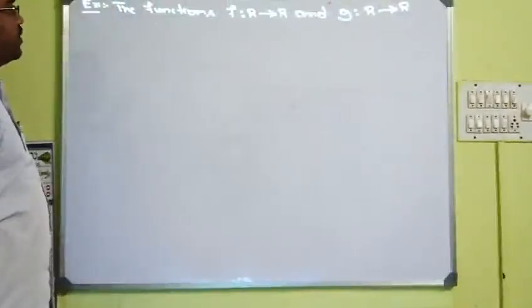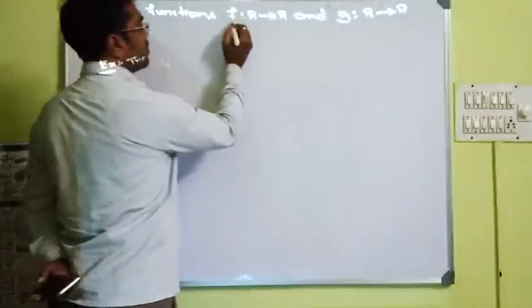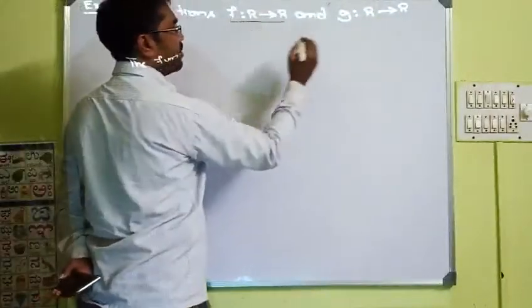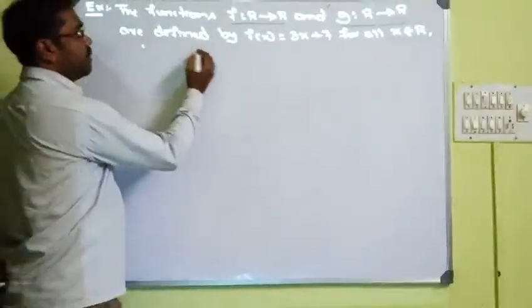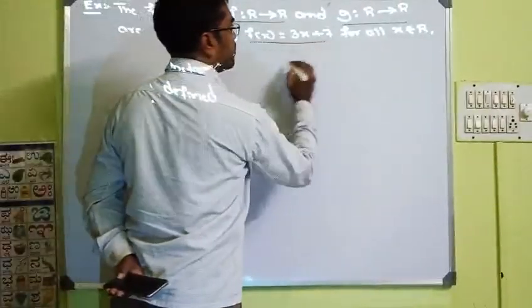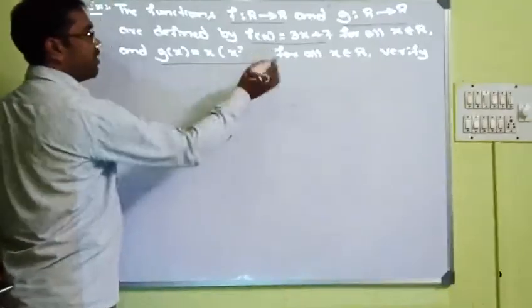Now let us take one problem. The functions f from R to R and g from R to R are defined by this for all real numbers, and g of x is defined like this for all real numbers.